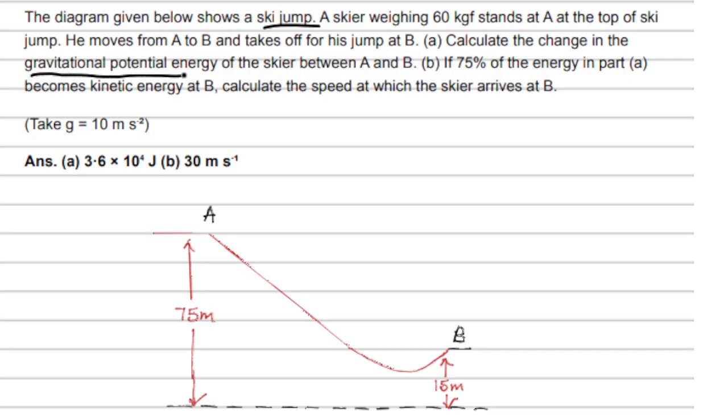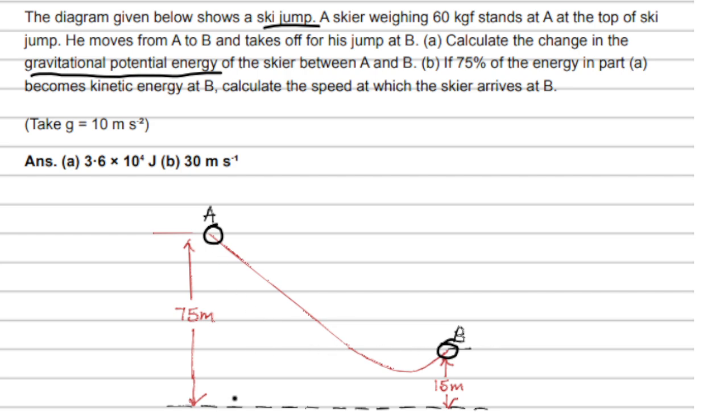So mg delta h, right? We have the formula, but what is the delta h here? One thing we can do is calculate the potential energy here, then calculate the potential energy here, and then subtract it. Or you can directly put the difference in height, right? 75 minus 15, so it will be 60. So you can directly apply that. That will be the potential energy difference here.